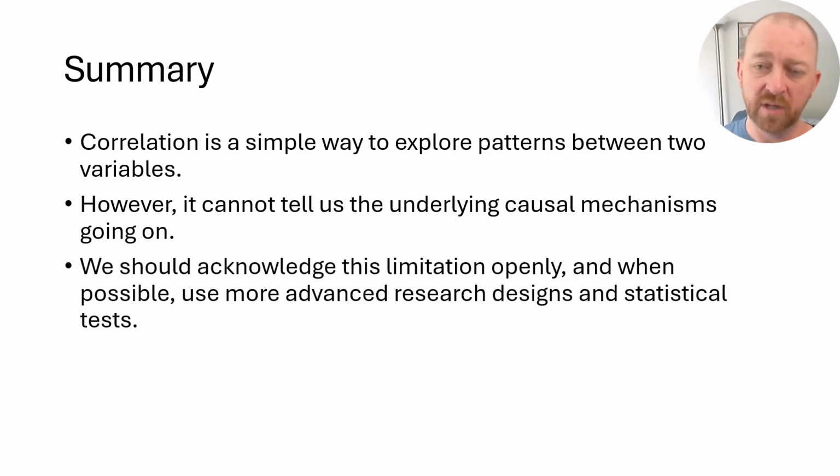So be very clear about this with your audience. If you're describing a study, you can talk very cautiously about the things that we don't know about the relationship. And be very cautious in your own interpretations of correlations that you hear. Ask how they did their study. Ask what kind of statistics they used and what kind of research design.